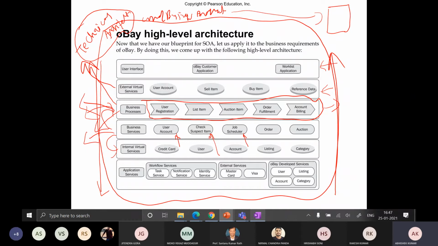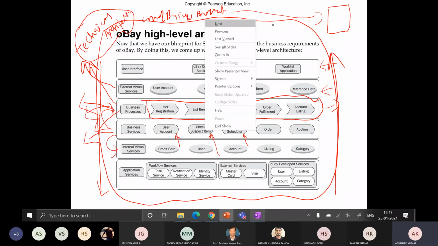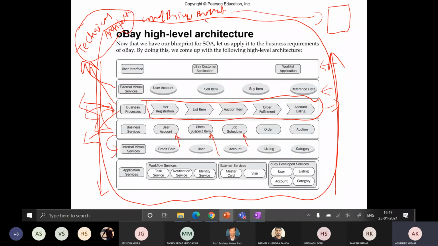Suppose you have a banking system. The business analyst goes to their place, like a bank, and analyzes what the different business processes are that they perform at their organization. Then this business analyst and this technical architect come together and design this business process. They find out the different business processes from the business document, which is written by the business analyst.